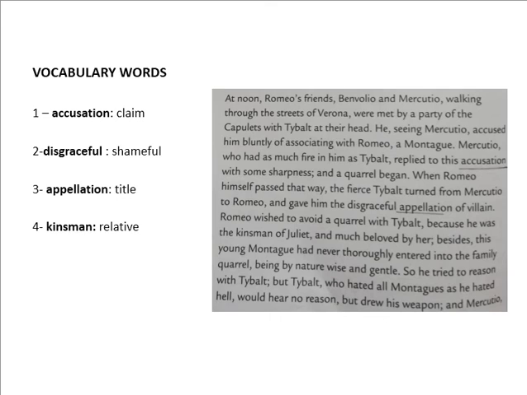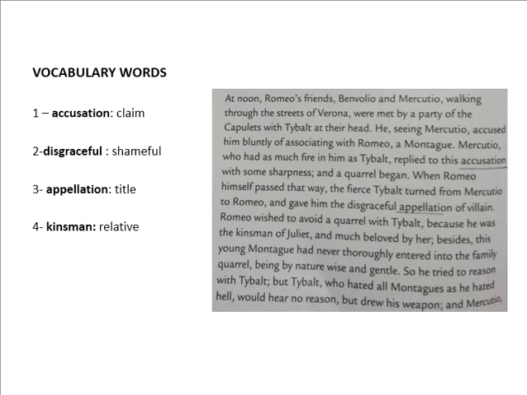When Romeo himself passed that way, the fierce Tybalt turned from Mercutio to Romeo, and gave him the disgraceful appellation of villain. Romeo wished to avoid a quarrel with Tybalt because he was the kinsman of Juliet, and much beloved by her. Besides, the young Montague had never thoroughly entered into the family quarrel, being by nature wise and gentle.